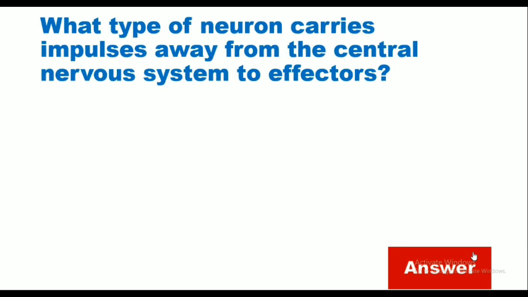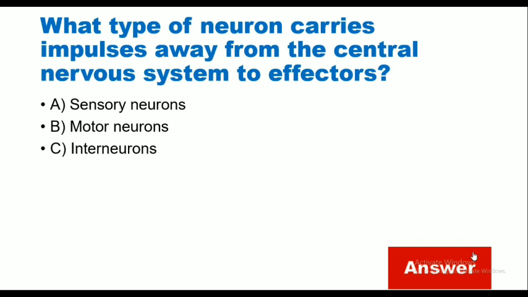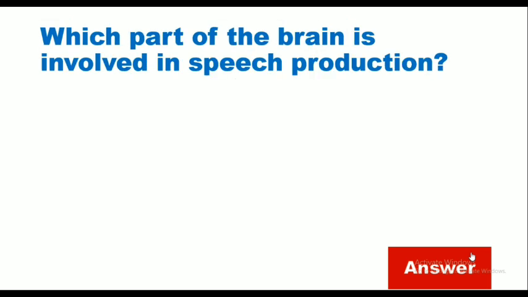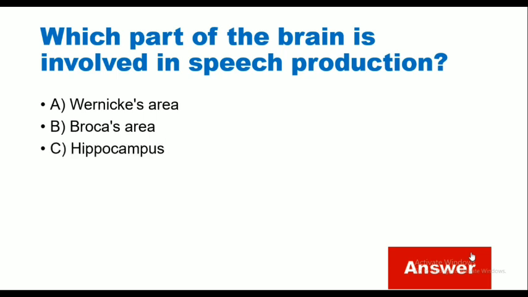What type of neuron carries impulse away from the central nervous system to effector? Sensory neurons, motor neurons, interneurons, relay neurons. Correct answer is motor neurons. Which part of the brain is involved in speech production? Wernicke's area, Broca's area, hippocampus, thalamus. Correct answer is Broca's area.